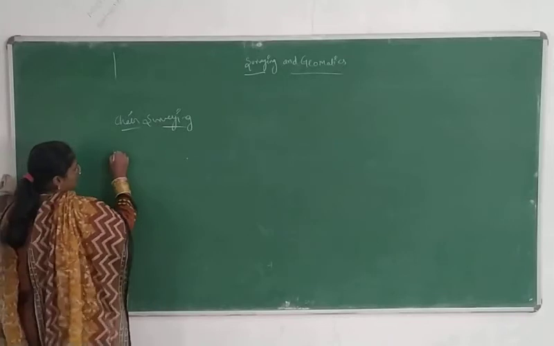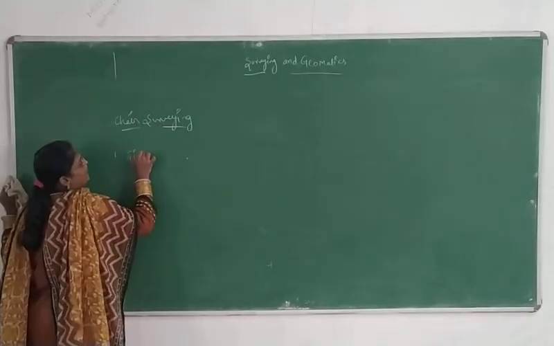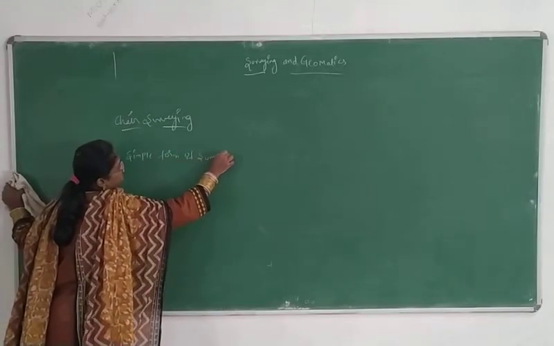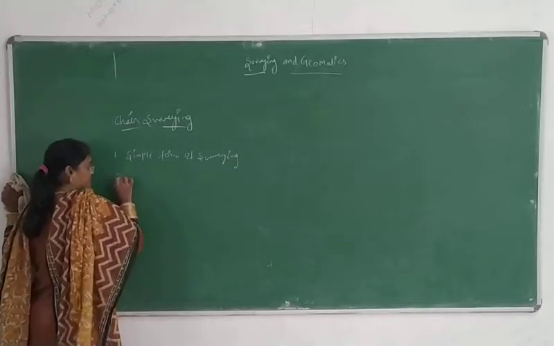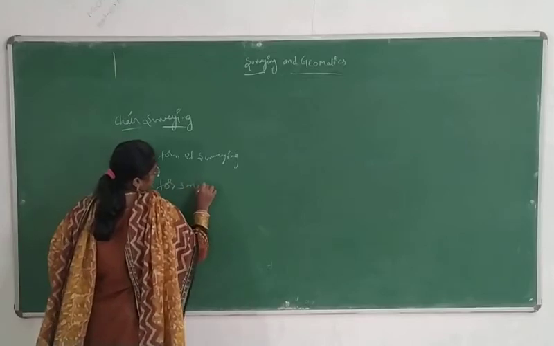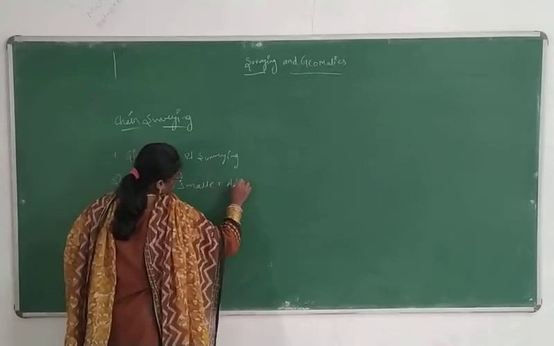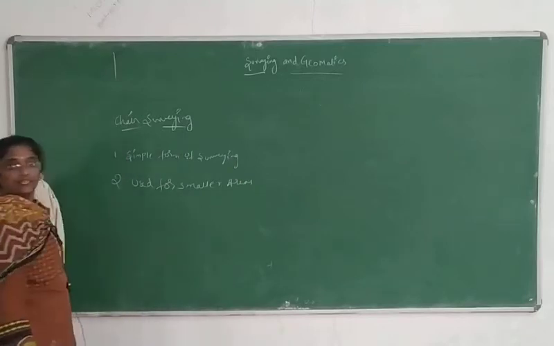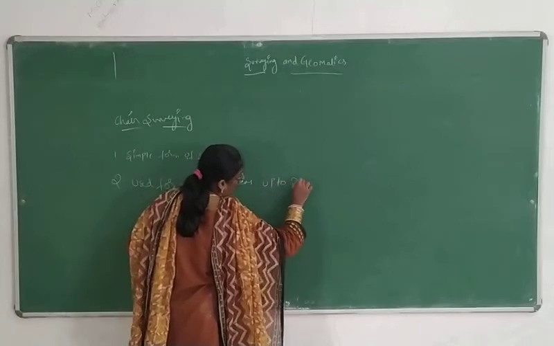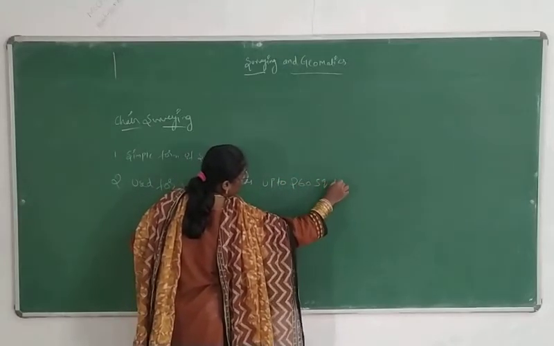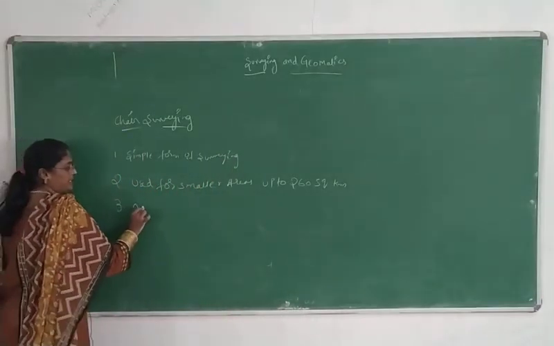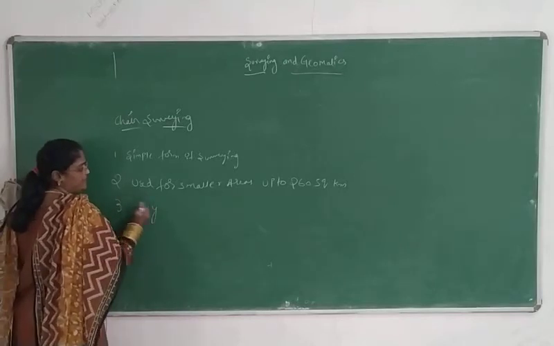Chain surveying is the simplest form of surveying. It is used for smaller areas. Third, only linear measurements will be taken.